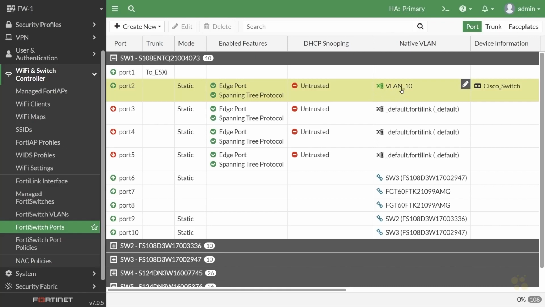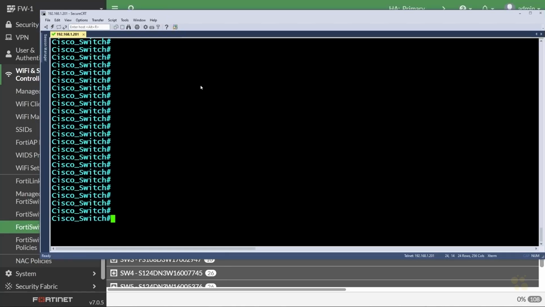Currently it has the native VLAN set to VLAN 10, and the device information is showing Cisco switch here, and the link is green. That's great. So if we go over to that Cisco switch, which is just acting as a node in this scenario, we can also confirm it from there as well. So here is that Cisco switch.